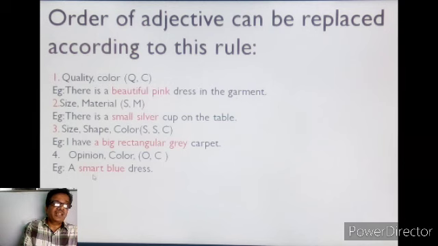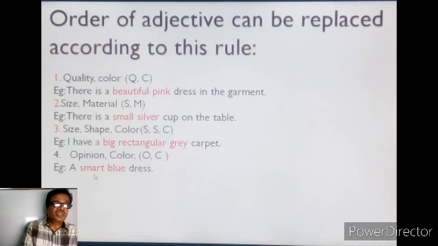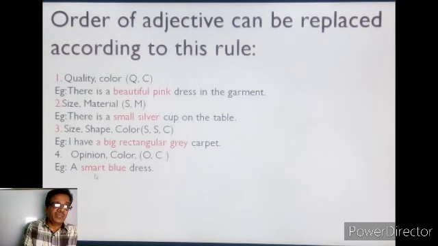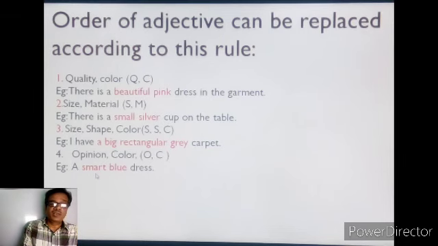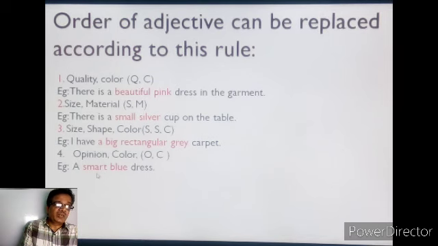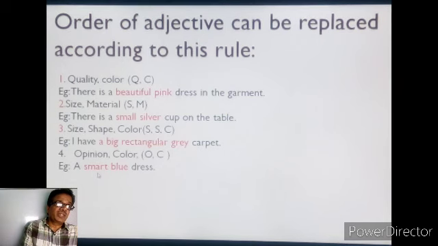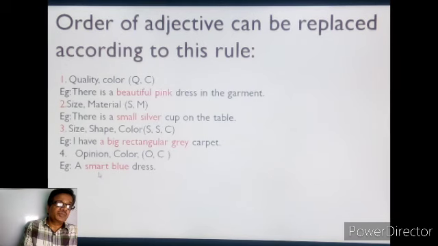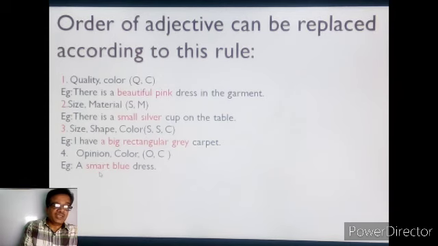Next one is size, shape and color. That means SSC. If all these adjectives are in a sentence, then you have to first write size, after that shape, and after that color. In the example, I have a big rectangular grey carpet. That means मेरे पास एक बड़ा रेक्टेंगुलर आयताकार और भूरे रंग का कारपेट है. तो इसमें हम लोग सबसे पहले साइज को रखेंगे, उसके बाद उसके डिजाइन को, तब उसके कलर को. That means big, rectangular and grey.